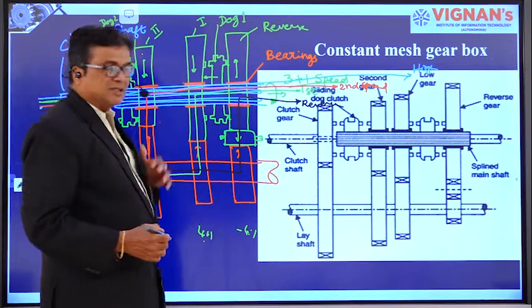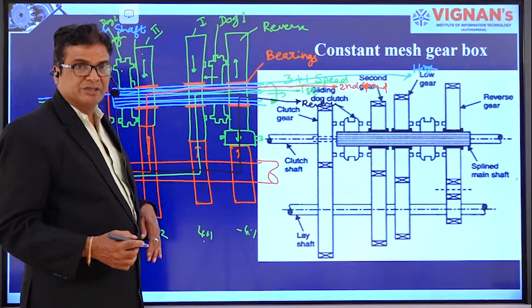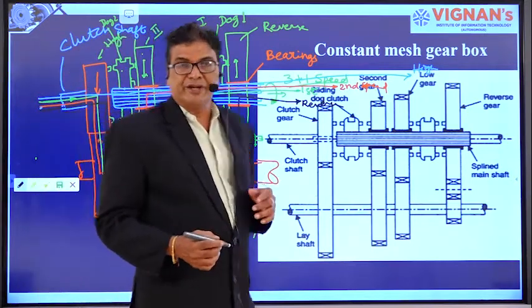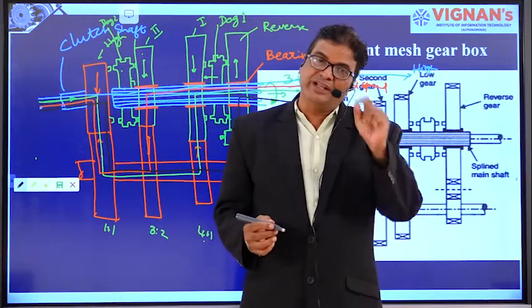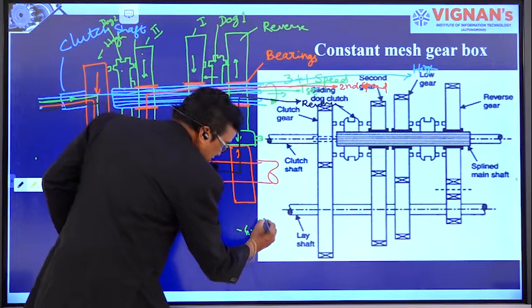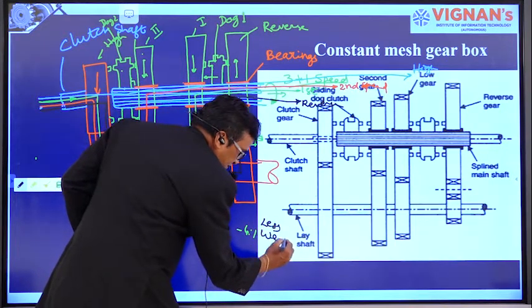And in the constant mesh gearbox, since all the gears are in constant mesh with each other, wear and tear of the gear wheels is very less. Less wear of the gear wheels.